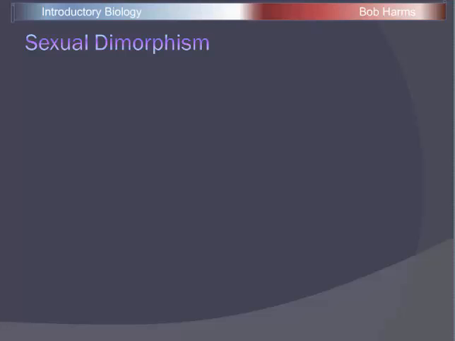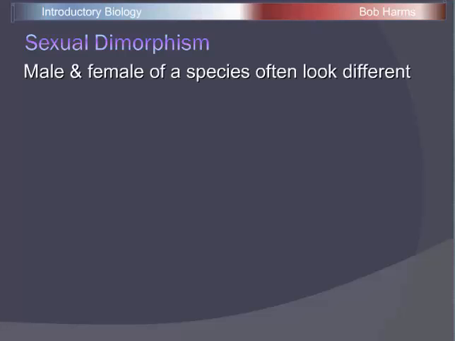And in some species we see what we call sexual dimorphism. Sexual dimorphism just refers to when the male and the female of a species physically look different or have different behaviors or different characteristics. Di means two and morph means form. And so sexually two forms, a male form of the species and a female form of the species.